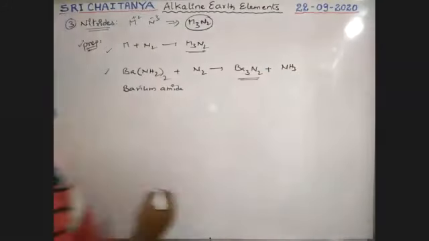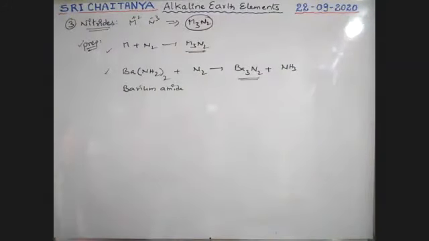It is a way to prepare barium nitride. Very, very important, boys.